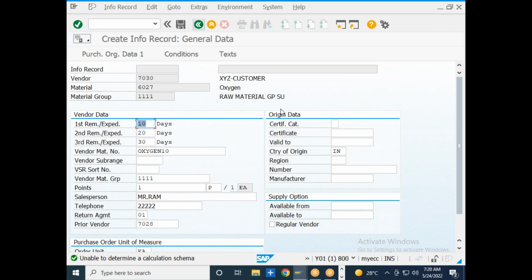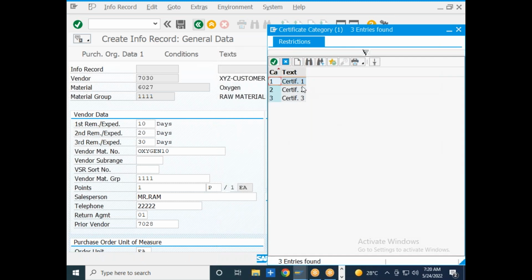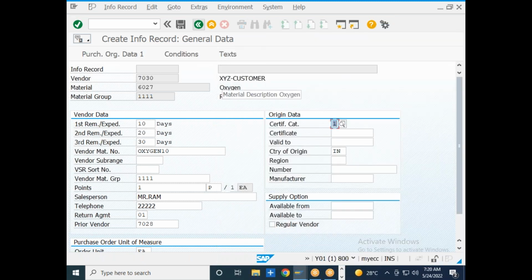Let us say you are buying this material from an external country like the US, then you need to have the license to buy that particular material from the US, right? So what is the license certificate number? You just need to select the relevant license certificate number, and what is the certificate number you can specify over here, and what is the date till which this particular certificate is valid, 30/12/2025,